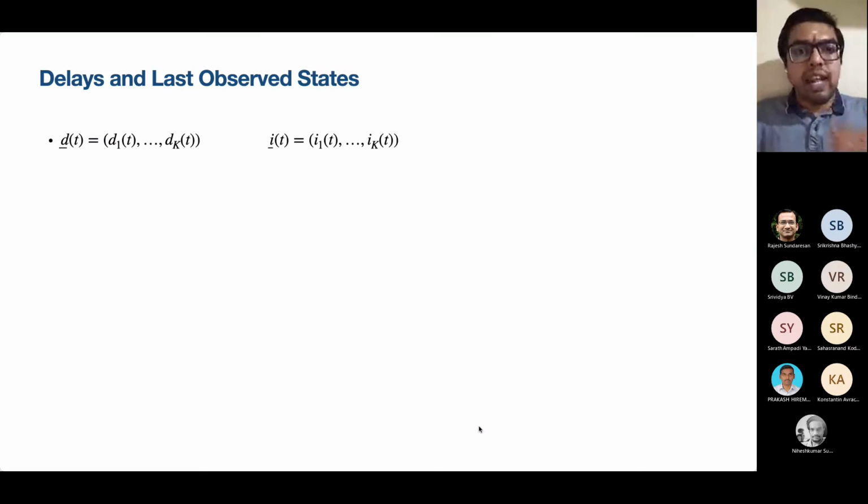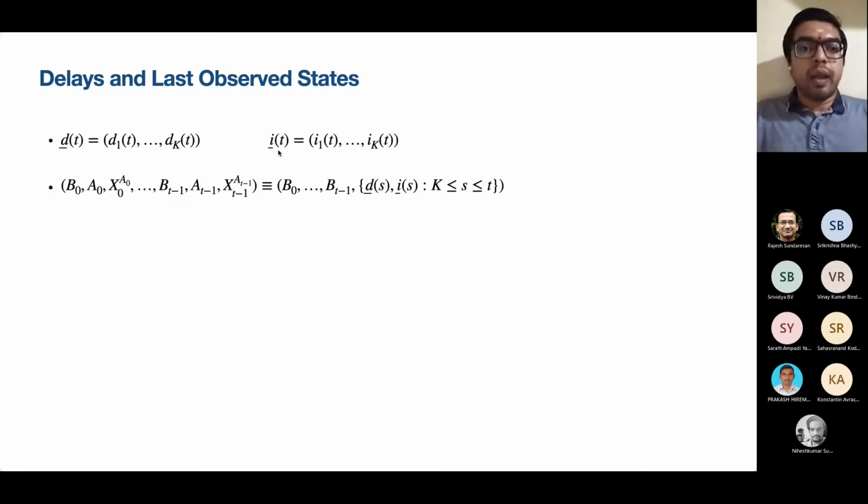Let's say the delay of each arm is d_i(t), that is d_1(t) through d_K(t) for the K arms, and the last observed states are i_1(t) through i_K(t) at time t. Collect these into vectors, call them d_t and i_t. The entire history up to a certain time t can be equivalently summarized in terms of the delays, the last observed states, and the B's. The B's are the intended actions.